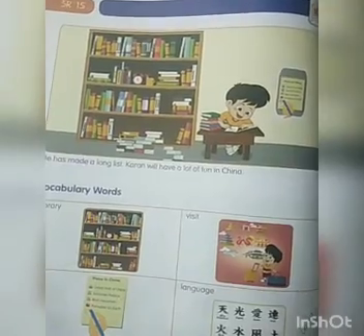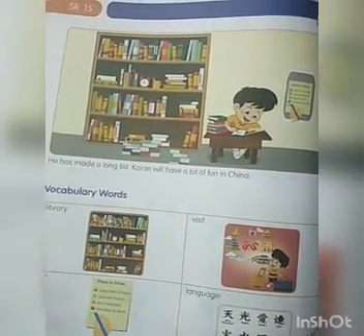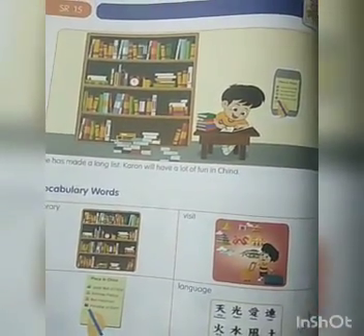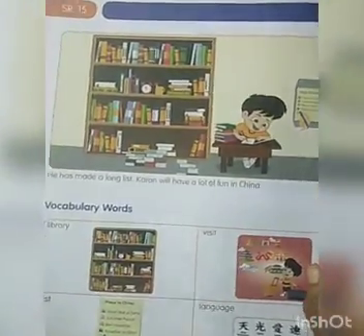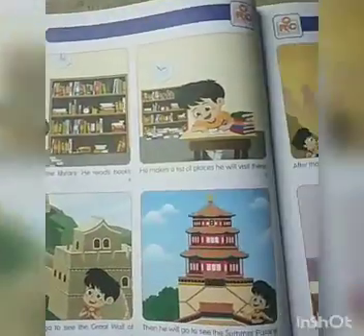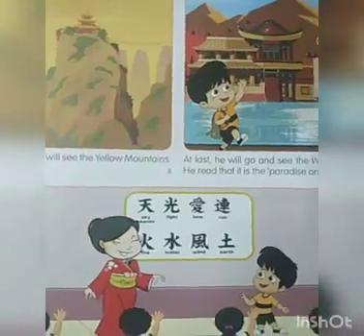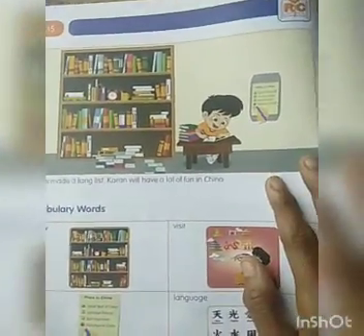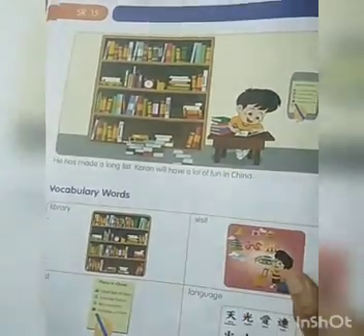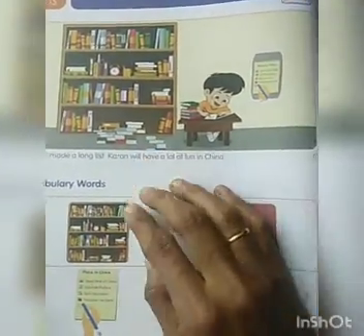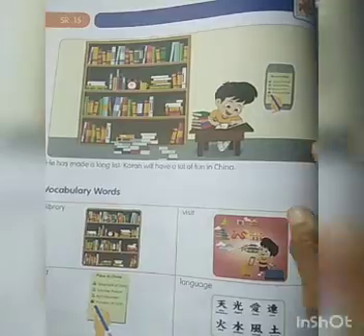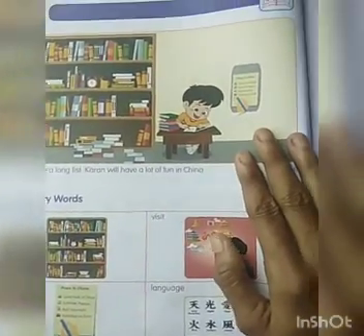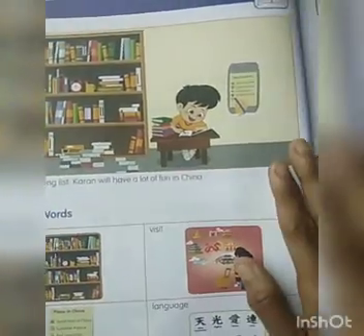The Great Wall of China. Then the Summer Palace. Then, which mountain? Yes, Yellow Mountain. Then Paradise on Earth, that is West Lake. Okay, children, that's what we saw in our reader. Yes or no? I hope you all learned that, right?